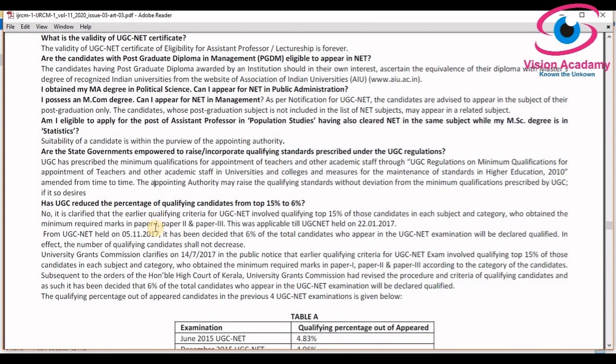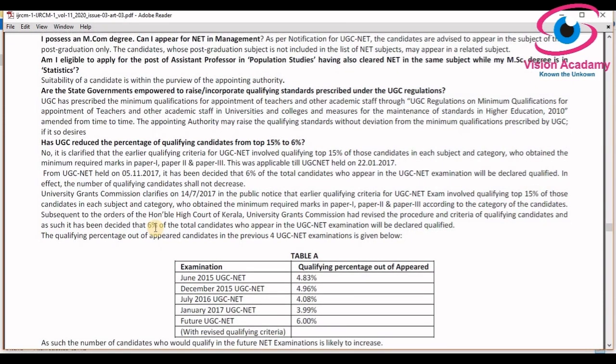And one more very important issue people are usually confused about is, has the UGC reduced the percentage of qualified candidates from the top 15 to 6%? This is a very important issue. People who do not understand this process in depth will conclude that since it is taking the top 6%, the number of qualified candidates will decrease.